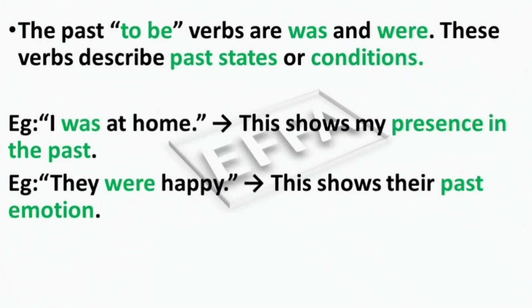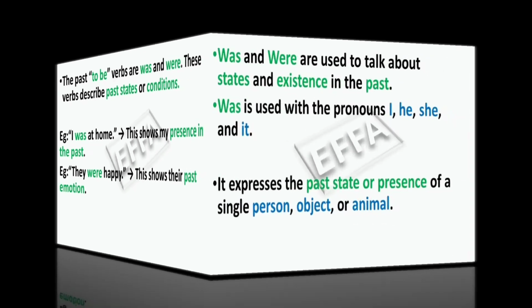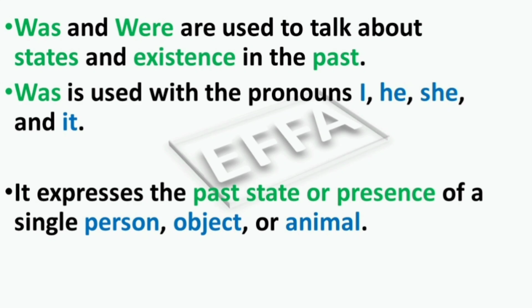Dear students, the past to be verbs are was and were. These verbs describe past state or existence. For example, I was at home. Look, my friends, this shows my presence in the past. They were happy. This shows their past emotion. So, was and were are used to talk about state and existence in the past. Let's discuss them further.